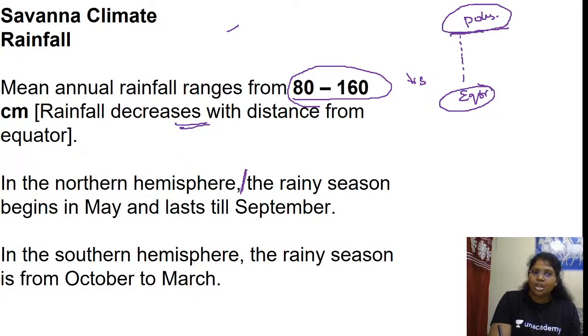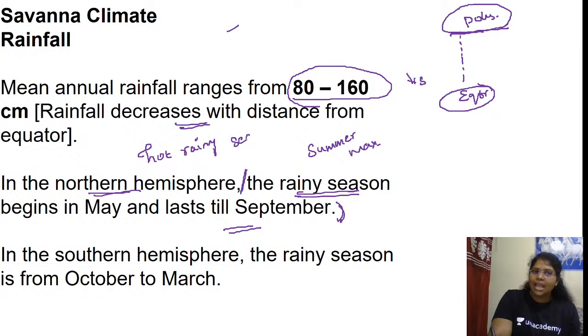In the northern hemisphere, which is the rainy season? In the northern hemisphere, the rainy season is the summer season. So here, summer maximum, May till September, so hot rainy season and cool dry season. Winter is a dry season because it has only two seasons, one is summer, another one is winter. In the northern hemisphere, summer is a rainy season and winter is a dry season.